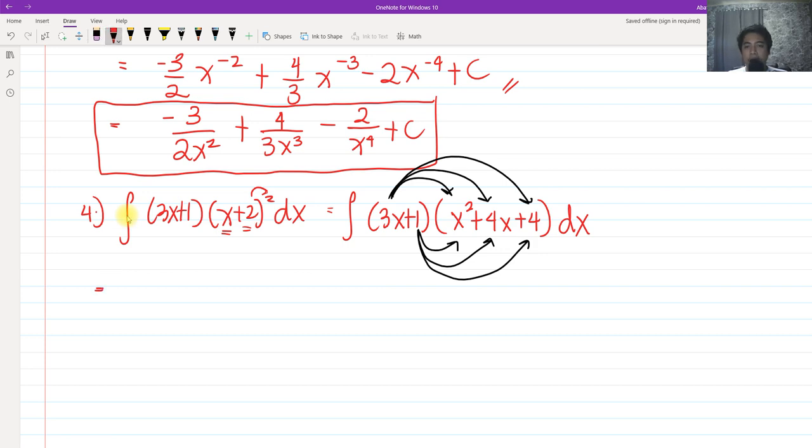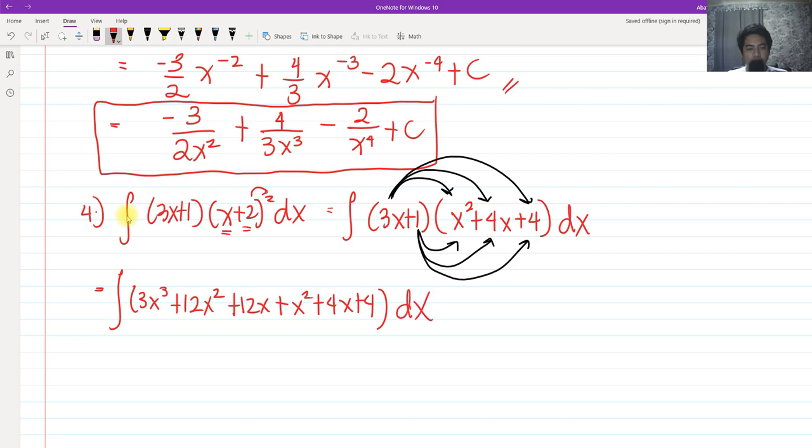We have 3x times x squared, that's 3x cubed. 3x times 4x, that's 12x squared. 3x times 4 would be 12x. Plus, of course, copy 1 times x squared, we will be having x squared plus 4x plus 4.